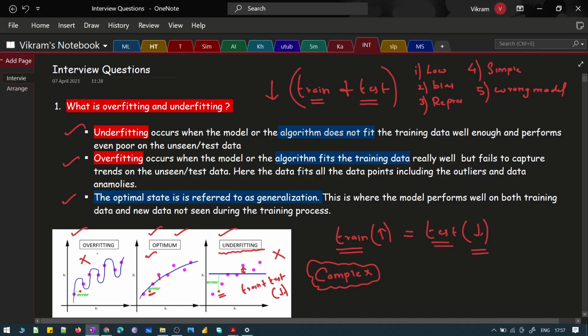So again, we don't want overfitting to happen. We don't want underfitting to happen. We want something in between overfitting and underfitting, which is nothing but an optimum state. I'm okay to have a model which does not have very high accuracy, but the model performance should be good. It should be good both on the training and on the test data set. That is what is referred to as generalized state or optimal state. So this is what I wanted to explain in terms of overfitting, underfitting, and what is optimum state.